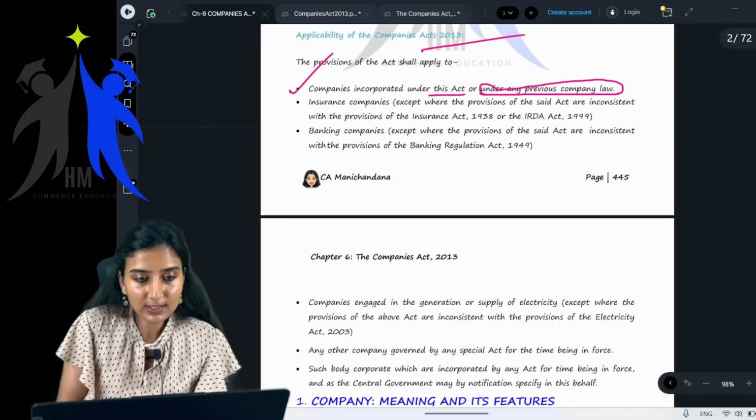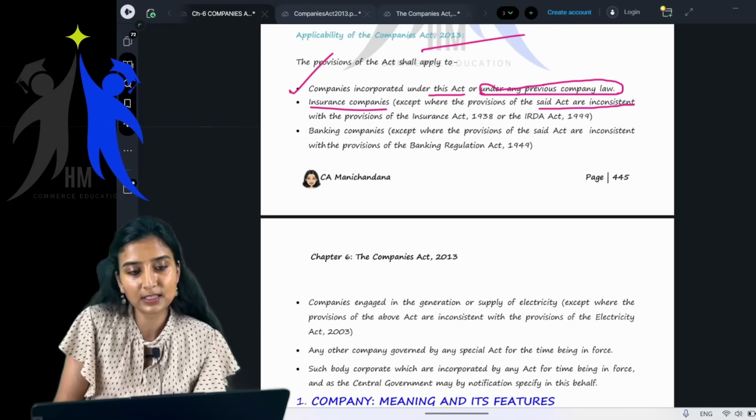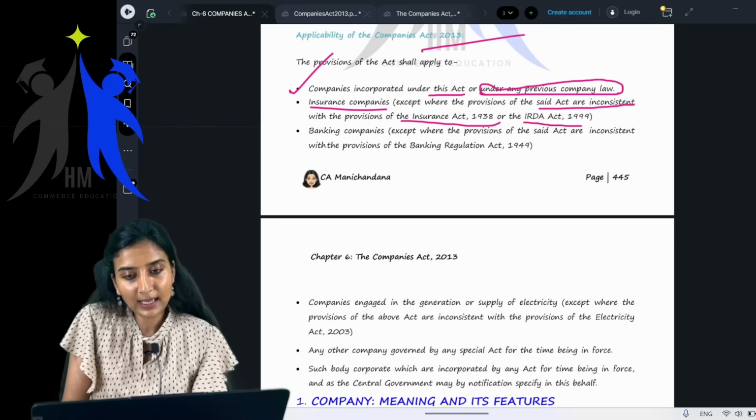Okay, next, insurance companies. Insurance companies, except where provisions of the said act are inconsistent with the provisions of Insurance Act 1938 or IRDA Act 1999.